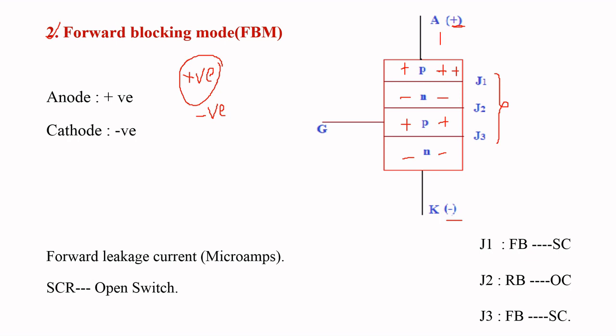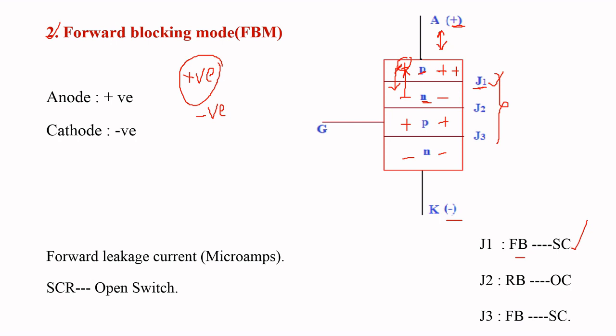So there is a repulsive force between these two charge carriers, meaning holes present in this P layer try to move downwards, trying to cross the junction J1, and electrons present in this N layer are attracted by these holes, meaning these electrons try to cross the junction J1. So the width of junction J1 decreases and junction J1 comes into forward bias and acts as a short circuit.